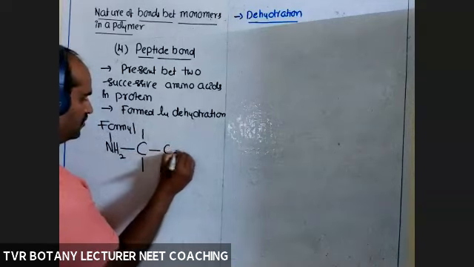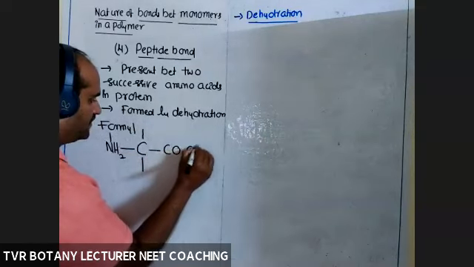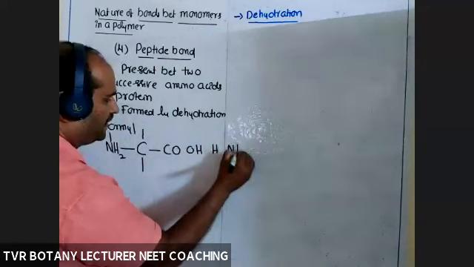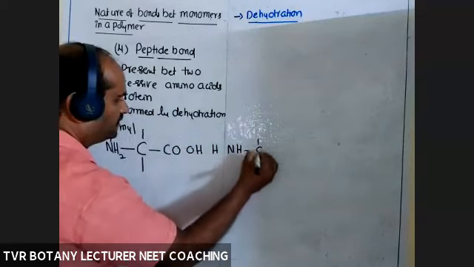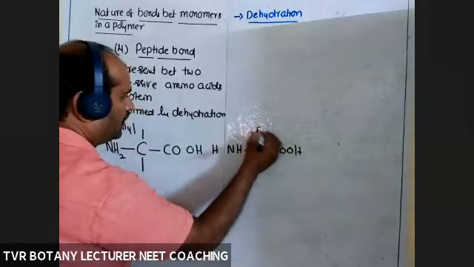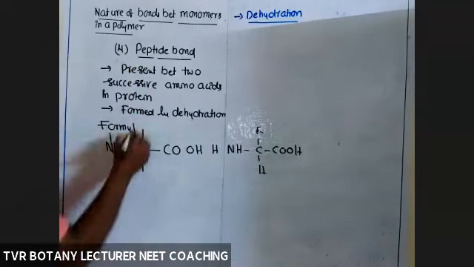Next, CO, OH, and H, NH of the next amino acid, R group, hydrogen.